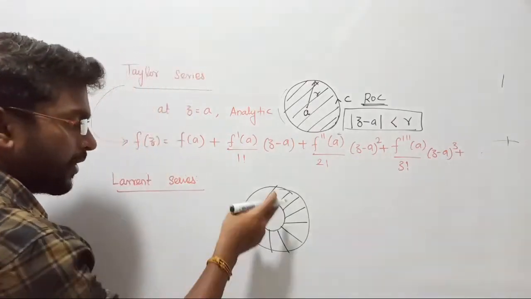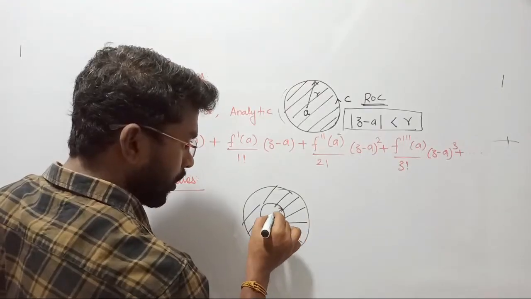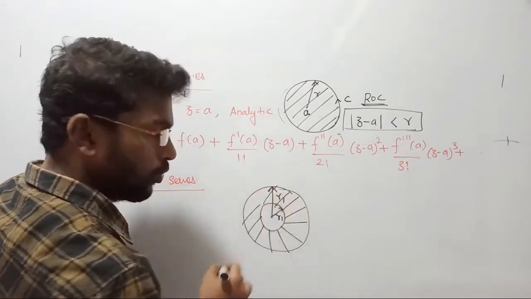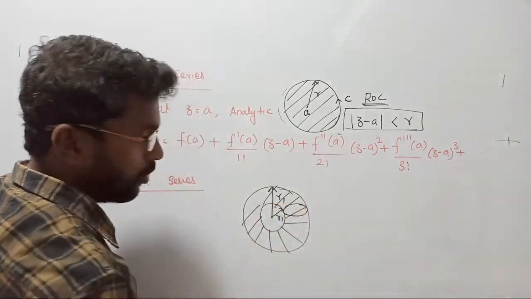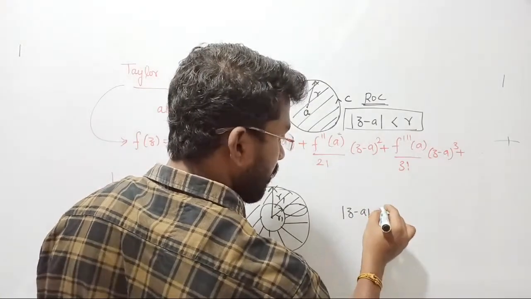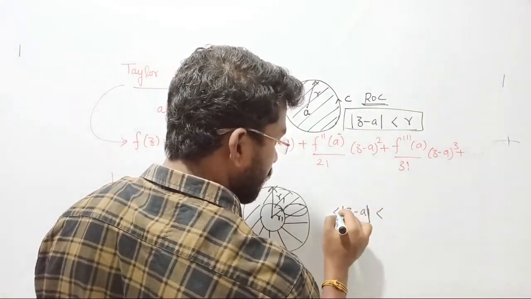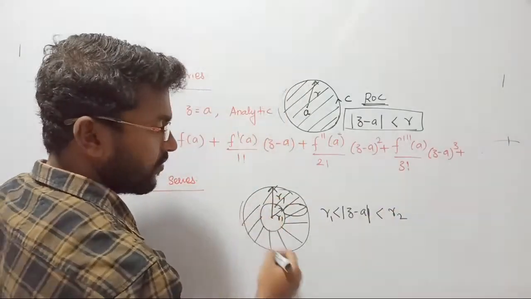So for the expansion, for example, from the origin, if I select the inner radius r1 and outer radius r2, such that the region of convergence lies in between r1 and r2. It can be defined as mod of z minus a, your selected point, lying between r1 and r2, because this is the region of convergence.